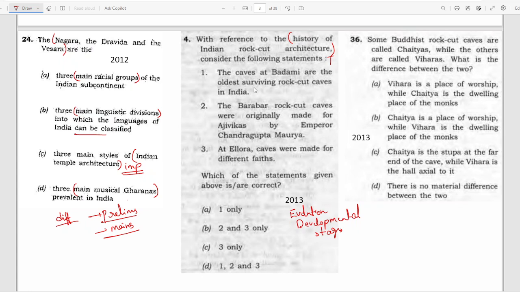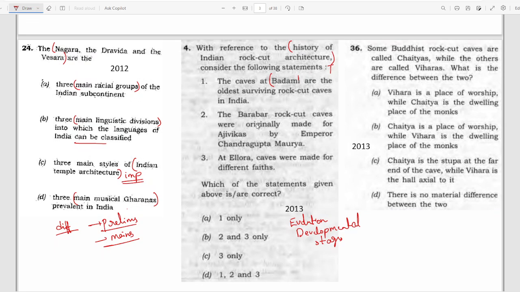The caves at Badami are the oldest surviving rock cut caves in India. You have to read about the Badami caves. The Barabar rock cut caves were originally made for Ajivikas by Emperor Chandragupta Maurya. At Ellora, caves were made for different faiths. Again, UPSC is also hinting, you have to know whether the caves were meant for different faiths and who built them, and then which are the oldest surviving rock cut caves. So Badami, Barabar and Ellora, all these three become very important.